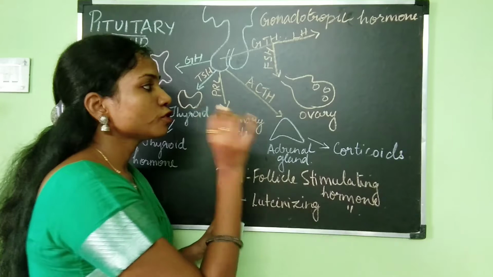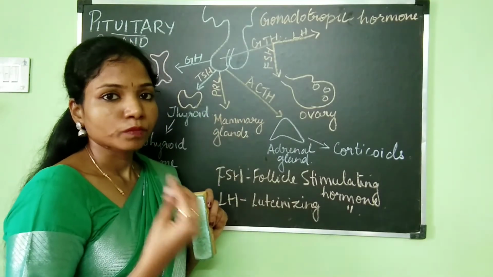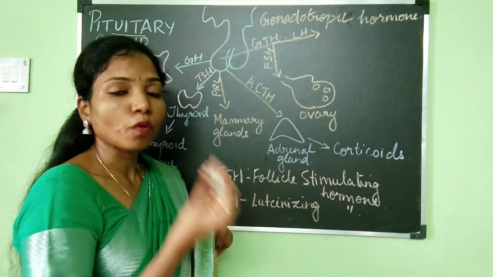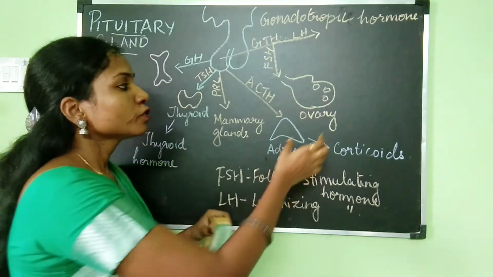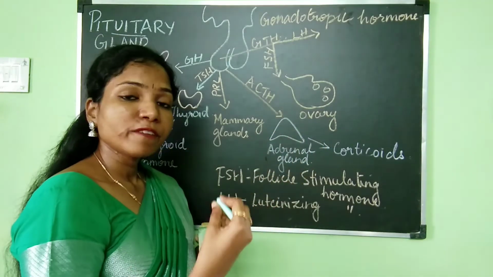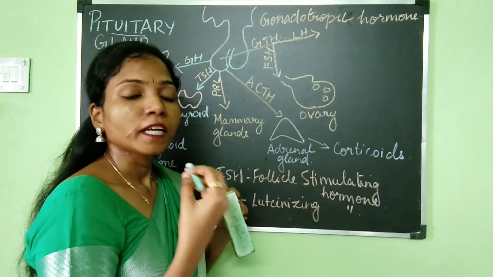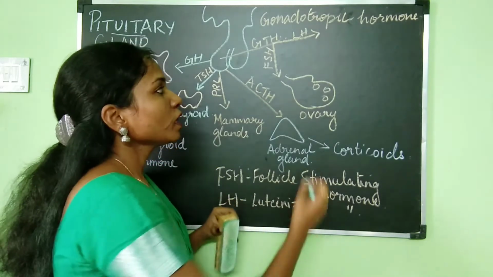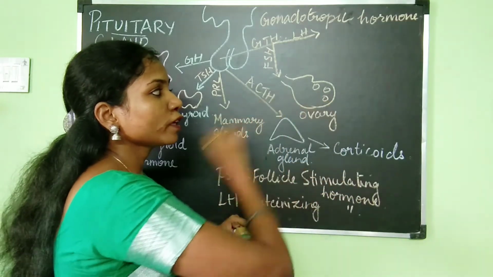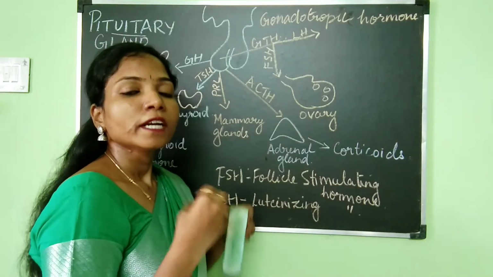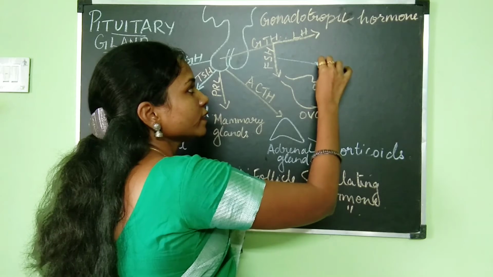So what does FSH do in the ovary? Inside the ovary, a lot of follicles will be there. Follicles are the immature ovum. Ovum is the reproductive cell, or the gamete, of a woman. FSH will act on the follicles and make them develop into a mature ovum. So the follicle stimulating hormone will stimulate the follicles present in the ovary in order to develop.